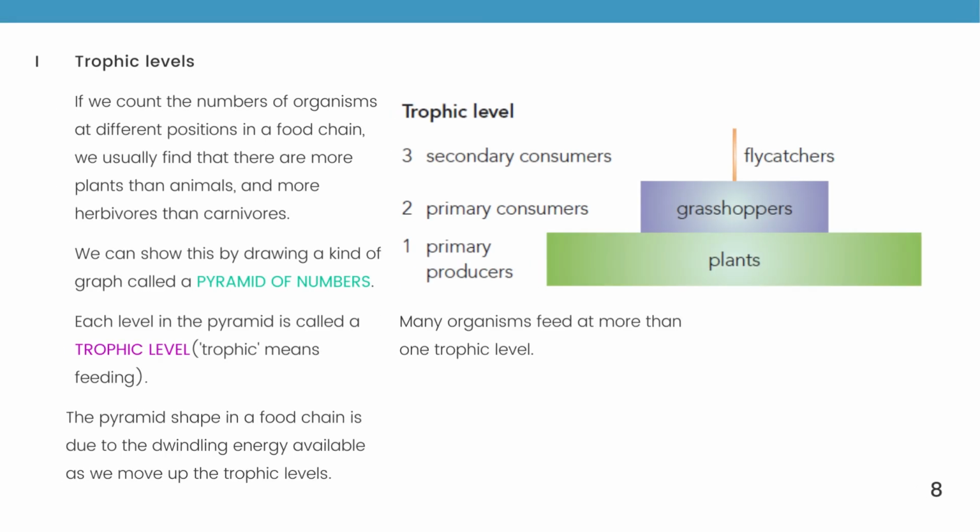Trophic levels. If we count numbers of organisms at each different position in a food chain, we usually find that there are more plants than animals and more herbivores than carnivores. We can show this by drawing a kind of graph called a pyramid of numbers. Each level in the pyramid is called a trophic level. Trophic means feeding. The pyramid shape in a food chain is due to the dwindling energy available as we move up the trophic levels.